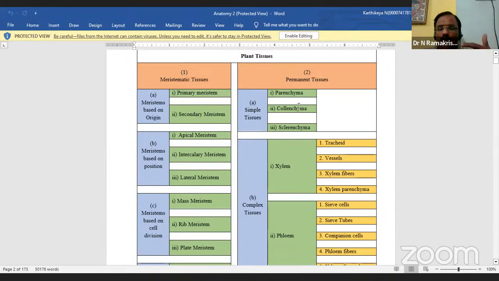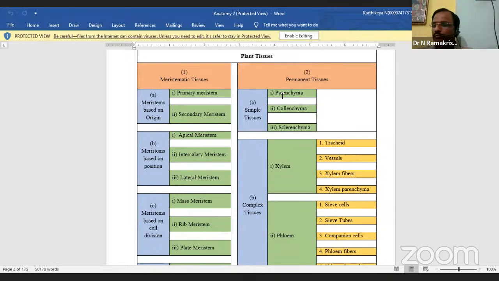Now, what is the meaning of parenchyma? The parenchyma is the most basic type of undifferentiated cells, the youngest cells, so we call that parenchyma.